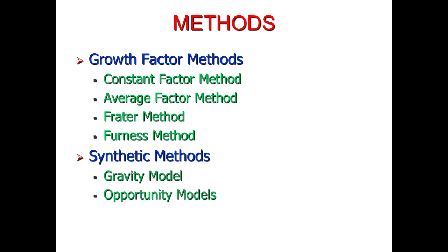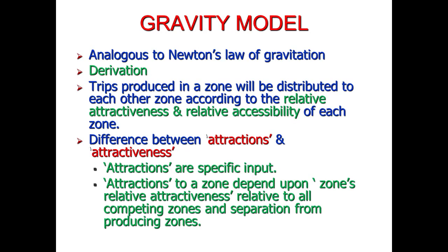The growth factor methods are more suited for those areas which are smaller and have less chance of potential growth, whereas the synthetic methods are more frequently used, and the gravity model is the best model, and it is more frequently used for trip distribution. So we will also discuss the gravity model in detail and solve an example using the gravity method.